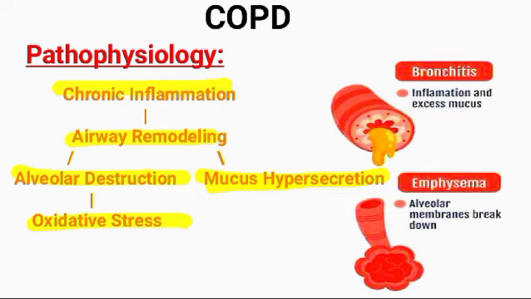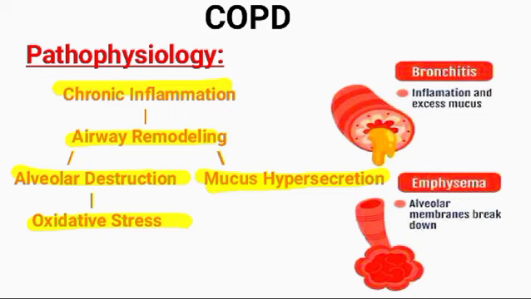Now, the pathophysiology of COPD. COPD is a progressive lung condition characterized by persistent inflammation and airflow limitation. The primary driver of COPD pathophysiology is chronic inflammation in the airways and lung tissues triggered by exposure to irritants like cigarette smoke, and this inflammation leads to swelling and narrowing of the airways, impeding the flow of air in and out of the lungs.